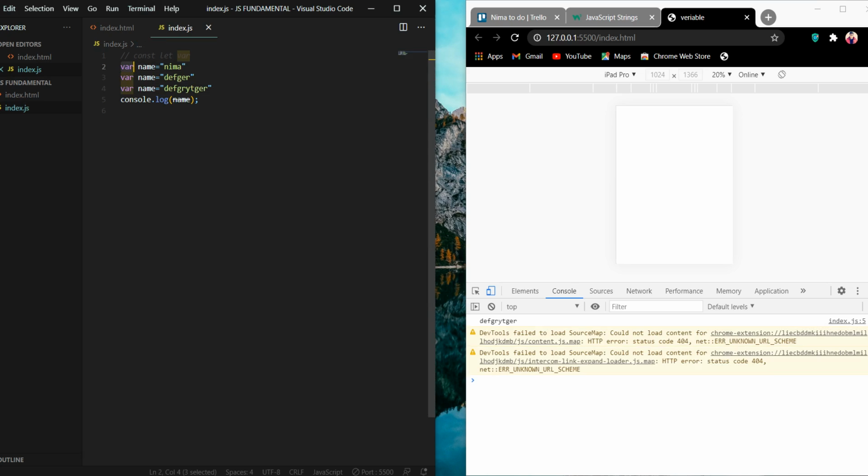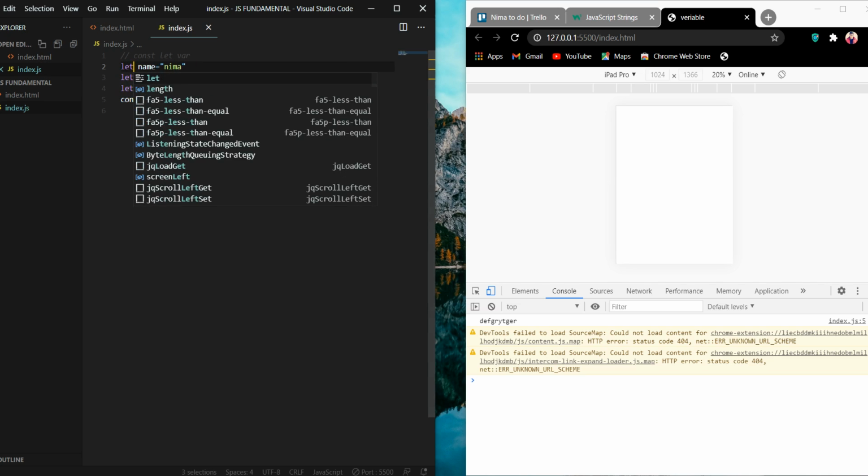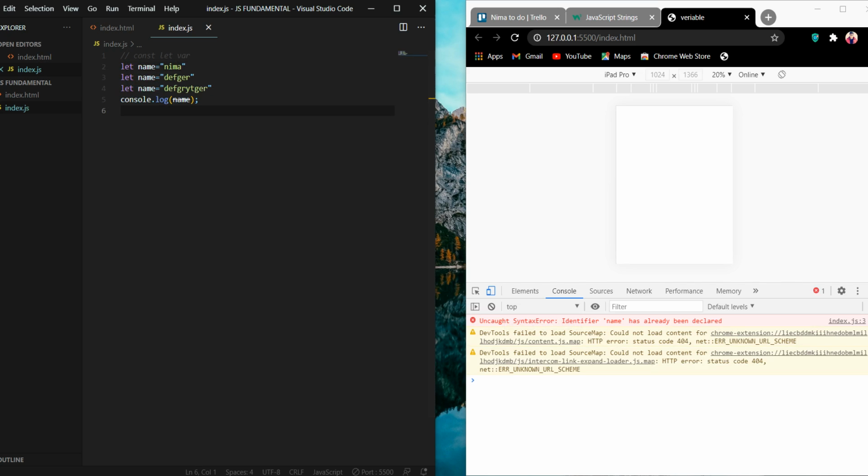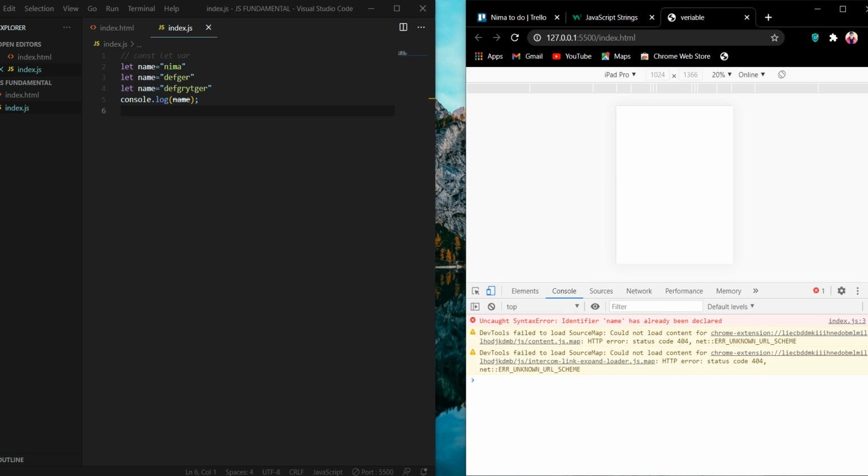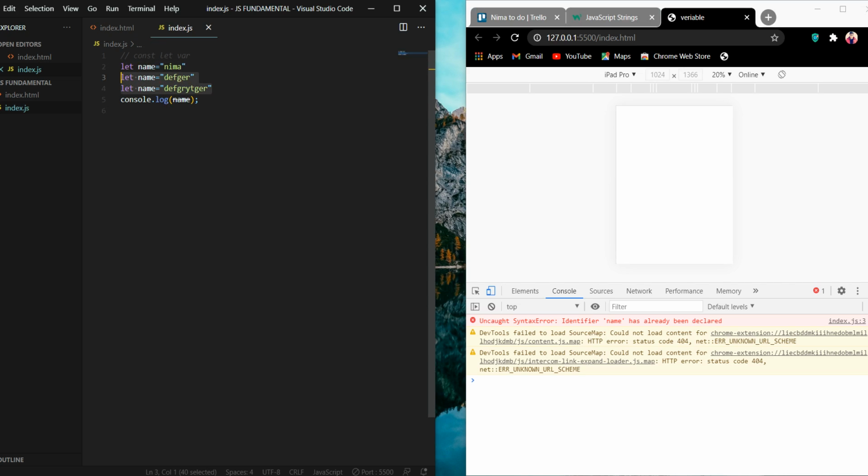But I'm going to change those to let. See, it said identifier name has already been declared. With let, we can't define a variable with the same name again. It can only be defined one time. Actually, that's one of the differences.